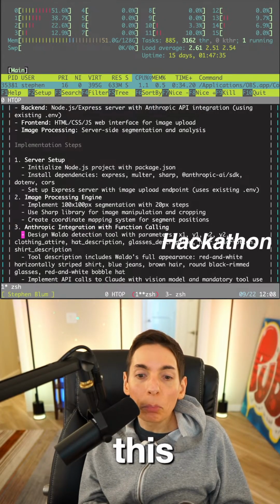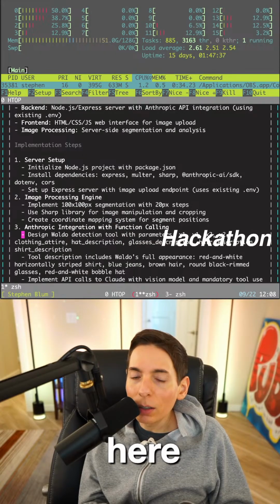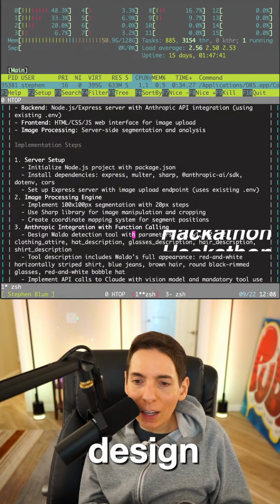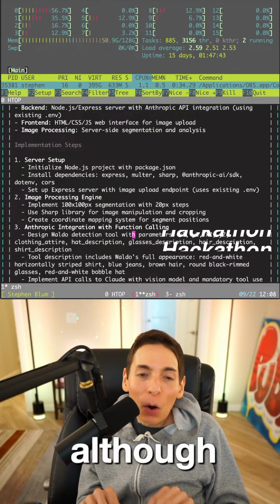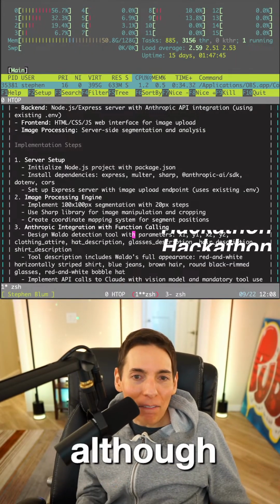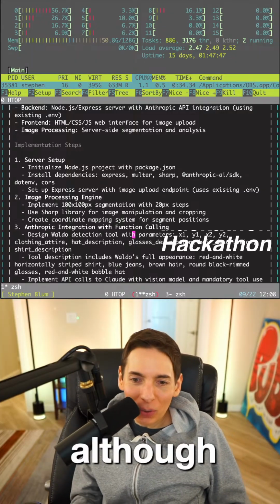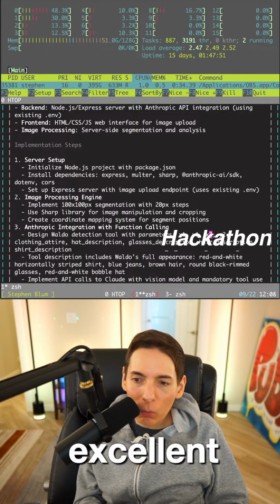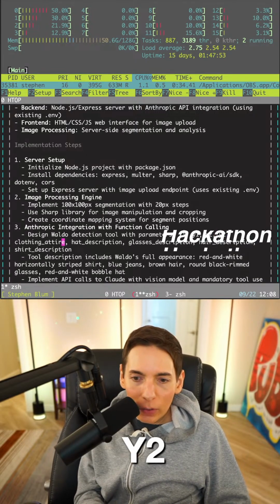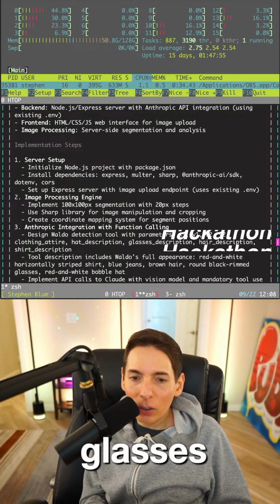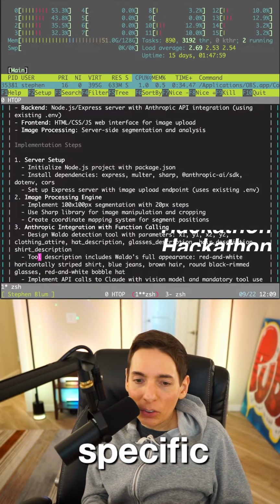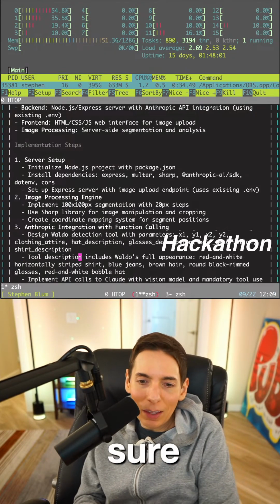Here, this is the most important part of it, you guys. Number three is the most important part of this. Design a Waldo detection tool, or Wally detection, or Affy detection tool with parameters x1, y1, x2, y2, clothing attire, hat description, glasses description, hair description, and shirt description. Because Waldo has a very specific look, we want to make sure that matches.